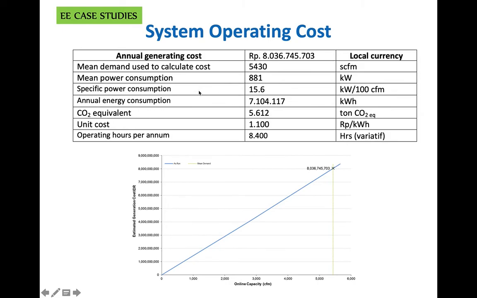And then we can also calculate the specific CO2 equivalent. Maybe we can calculate in ton CO2 equivalent per cubic feet per minute of compressed air.